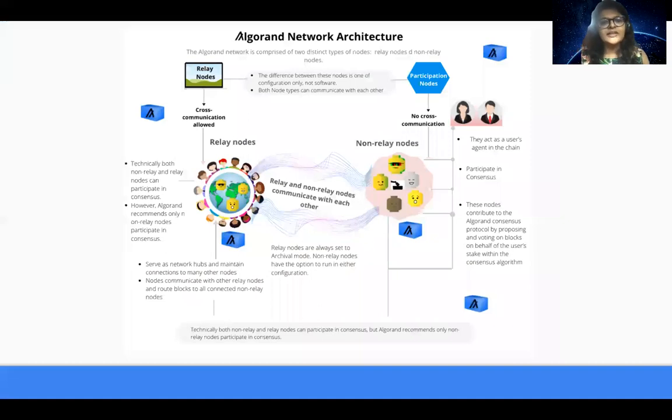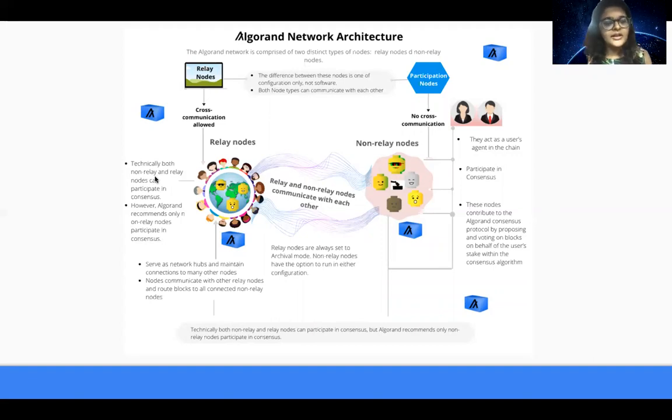Let's take a look at this Algorand network architecture infographic that has been designed by one of our Algorand ambassadors, Blaze. As you can see, the two types of nodes, both relay nodes and participation nodes, are represented here. The only difference between these two nodes is one of configuration, not software, and both the nodes can communicate with each other. Amongst the relay nodes, there is cross communication allowed.